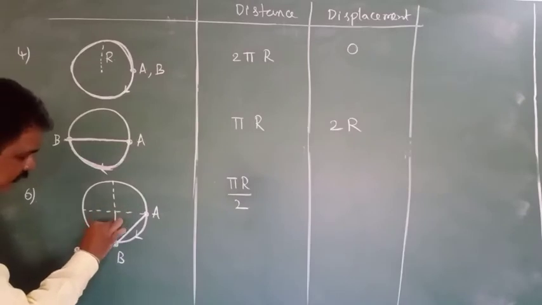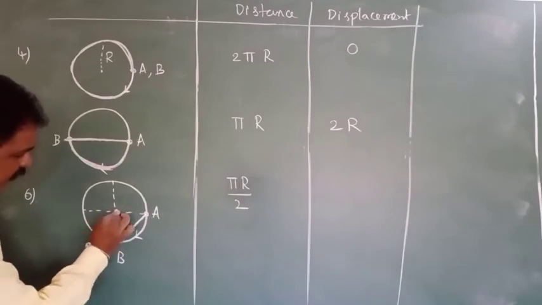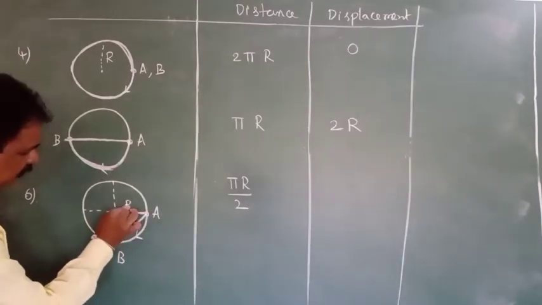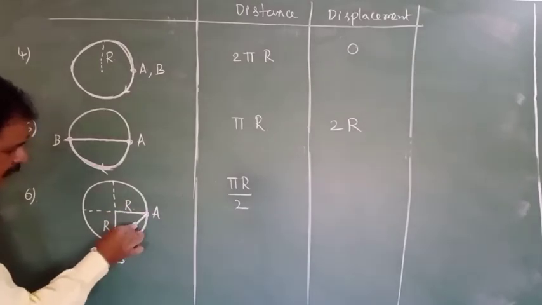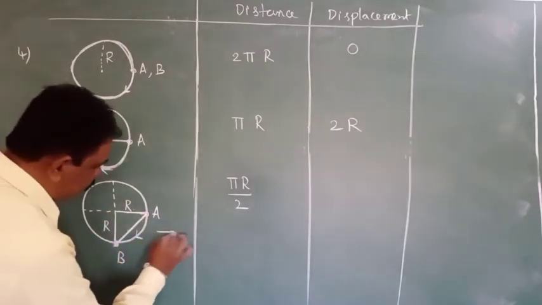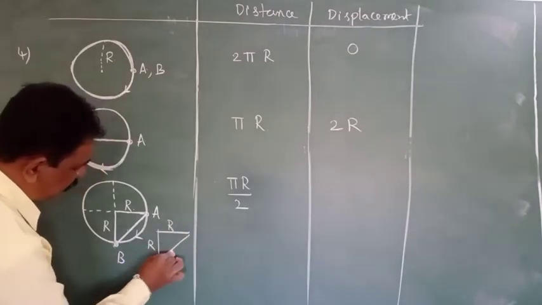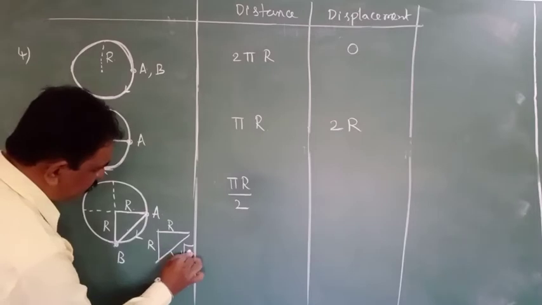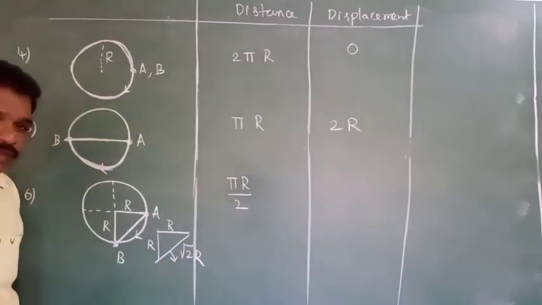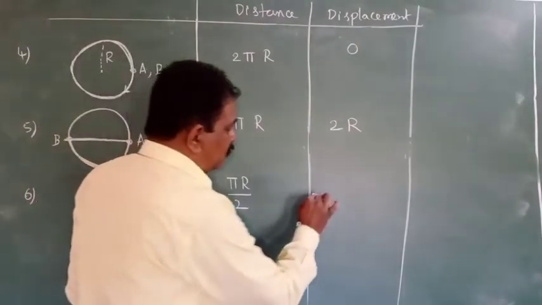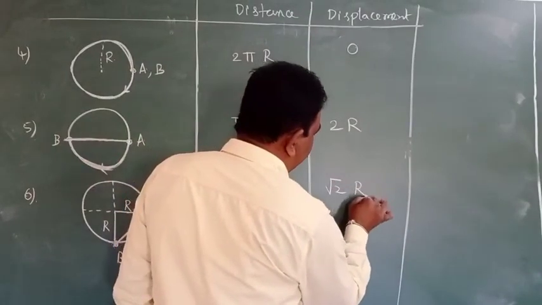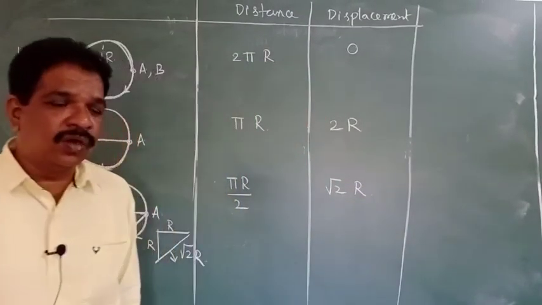We know this as R. This is also equal to R. This will be how much? A right angle triangle is formed like this. This value will be equal to root 2 R, the hypotenuse. So the displacement value will be root 2 R.